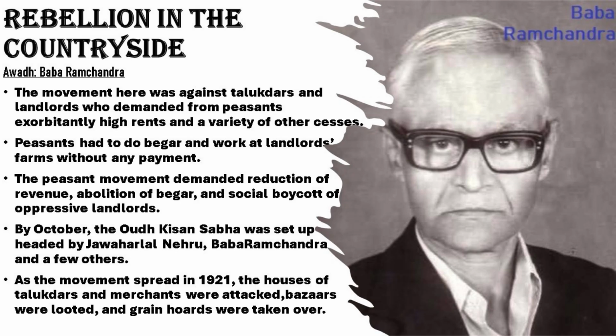Within the month, nearly 300 plus branches of the Oudh Kisan Sabha were opened in the villages. As the movement spread widely in the year 1921, the peasants started to attack the houses of talukdars and merchants. The land records maintained in their houses were taken out and burnt. Then they entered the bazaars and took out the grain hoards. Grain hoards means the grains were looted, that is, stolen. So this happened.